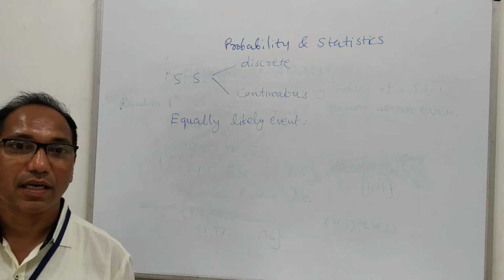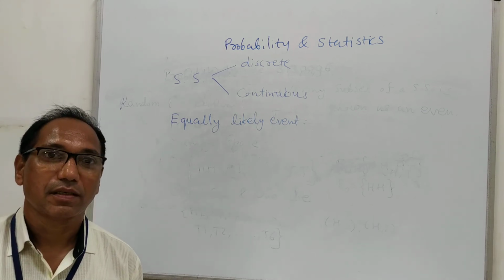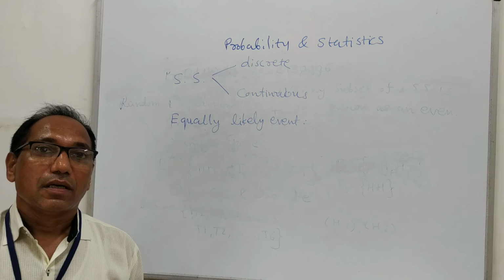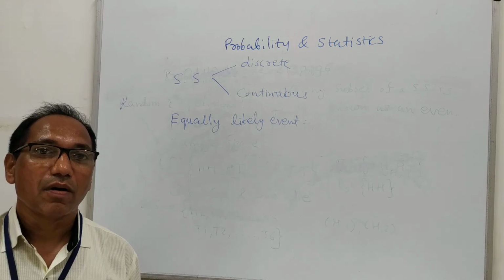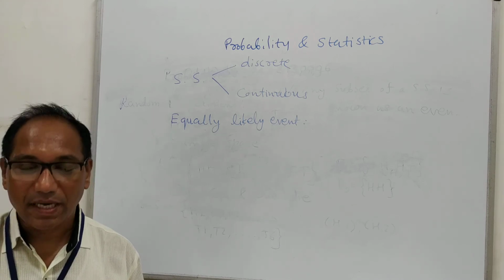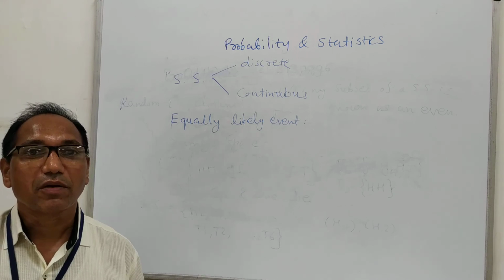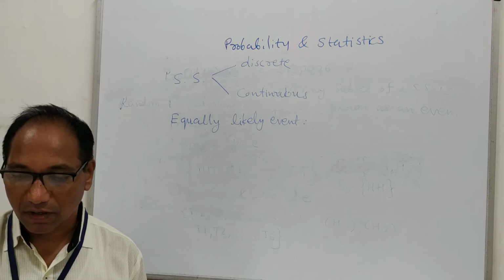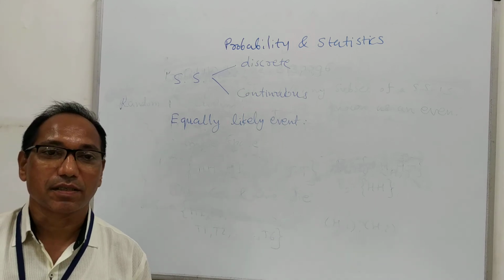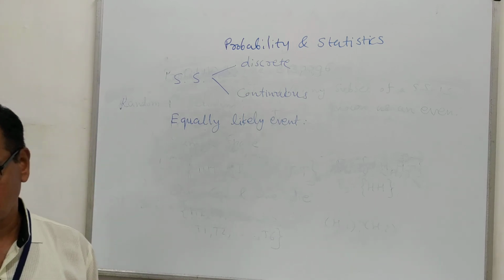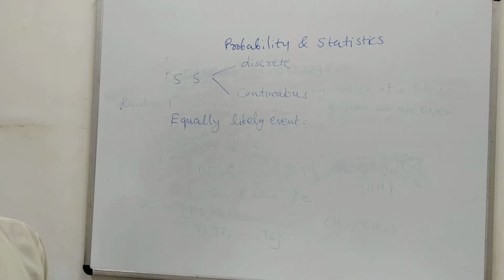Once again repeating, event means the particular type of result which we want during the experiment, or in other words it is a subset of a sample space. So events are said to be equally likely when one event does not occur more than the other.